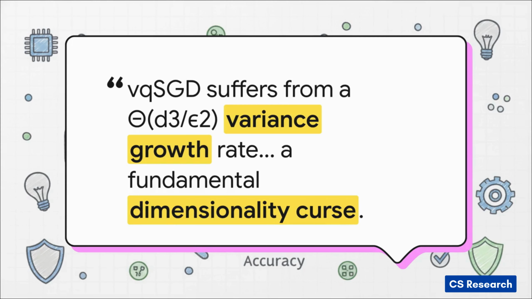Let's actually zero in on why VQSGD fails, because honestly, it's kind of the villain of our story here. The researchers prove that VQSGD suffers from what they call a fundamental dimensionality curse. As the dimension of the data grows, say you're moving from a simple text model to a highly complex image recognition model, the statistical variance, or the error of VQSGD, just explodes. It hits this massive cubic variance growth rate. The math is super clear on this. The rigid geometry used to compress the data shrinks the privacy probability gap, and that causes the error to spiral totally out of control. It's essentially a dead end for modern complex AI.